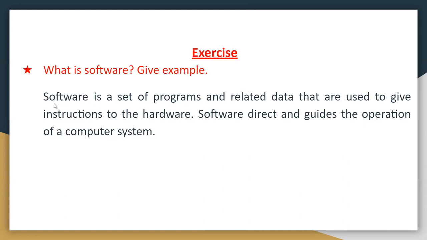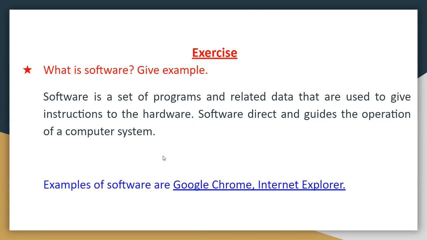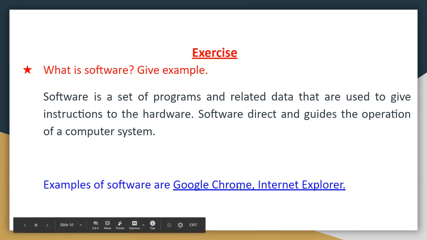Again, I'll repeat the answer. Software is a set of programs and related data that are used to give instructions to the hardware. Software directs and guides the operation of a computer system. This is the first answer. Now, the example for the first answer is Google Chrome and Internet Explorer. You have to give one example also. I have given two examples, Google Chrome and Internet Explorer. These are the examples of software.